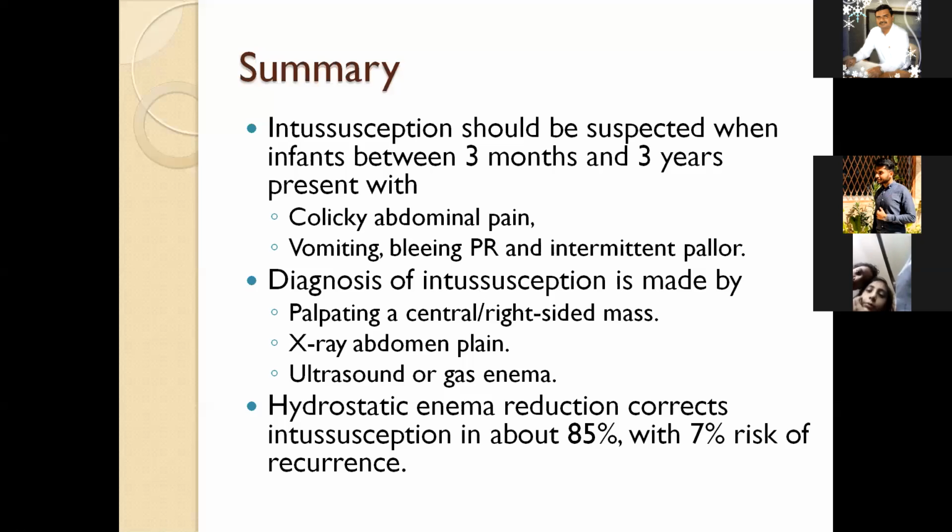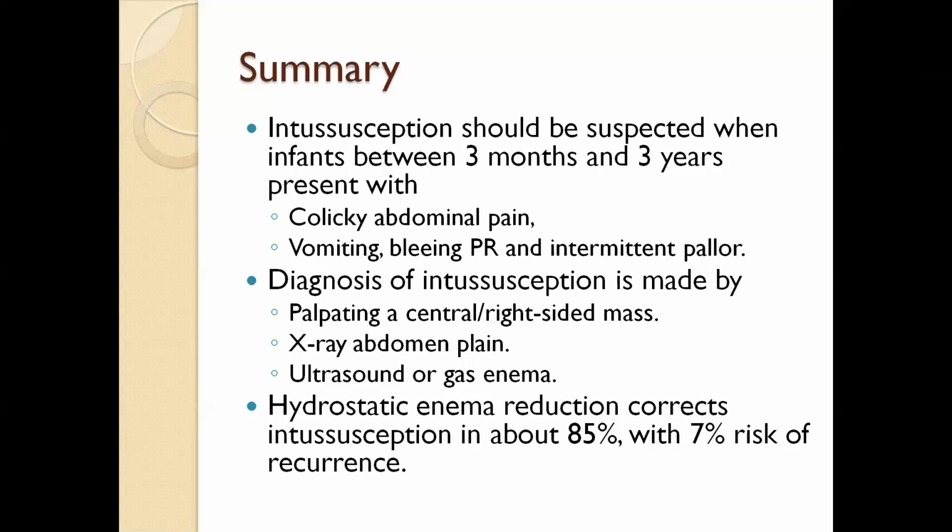In summary, always suspect intussusception when a patient has a previous history of loose motions and presents with acute abdominal pain and vomiting, because this condition is very common and, if missed, is associated with serious consequences. When a patient presents with acute abdominal pain, vomiting and bleeding PR, always suspect intussusception until proven otherwise.